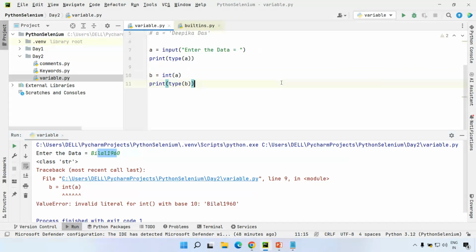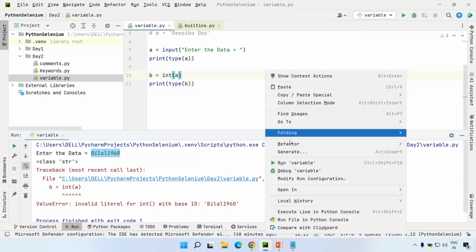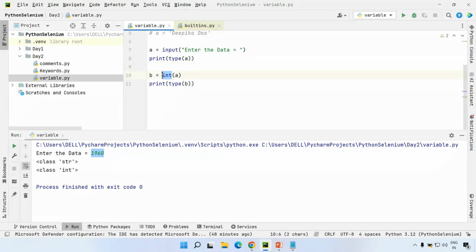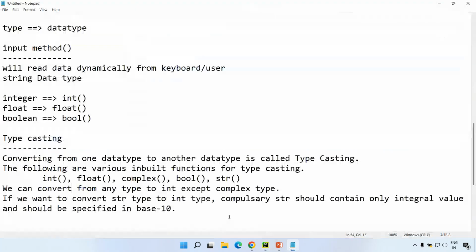So let us execute this one more time, but try to observe this particular example below, 1960. Right now I'm specifying 1960, only integer data. If it is only integer data, yes, without issue, it is directly converted into integer data type. So this is what with respect to typecasting, and this is with respect to the last point.